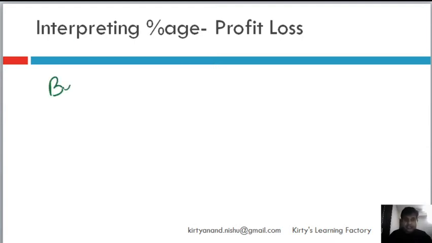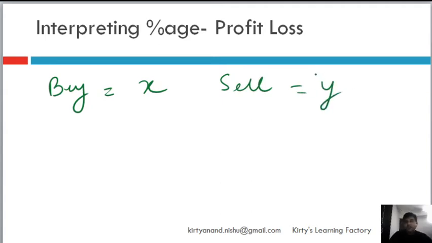You buy something at a price X, then you sell something at a price Y. If you sell it at a higher price, you make profit. If you sell it at a lower price, you make loss. That's it. That is profit and loss. There is nothing else in profit and loss.